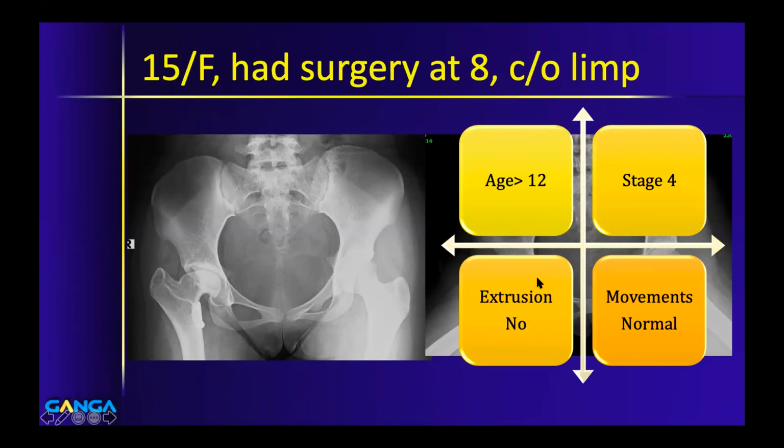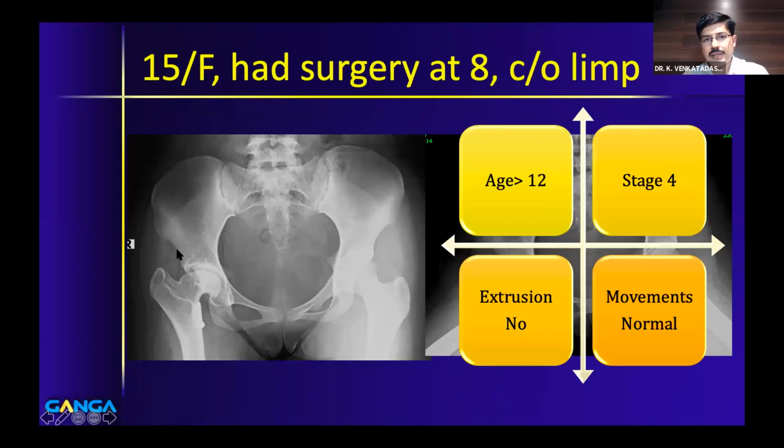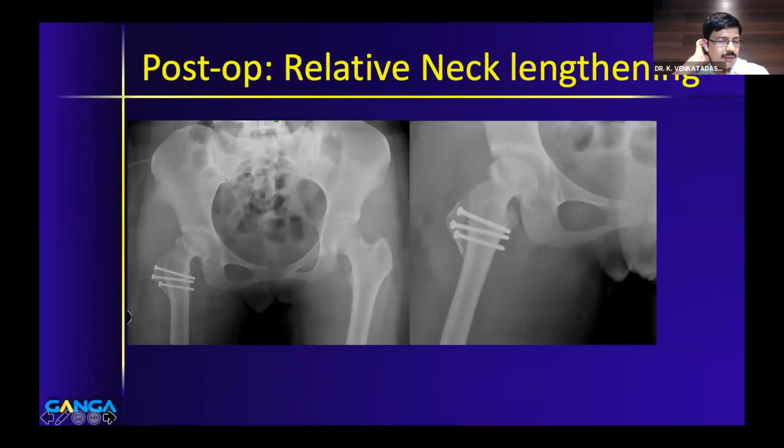So if you look at the various variables, the child is more than 12. It's in stage 4, where the disease is completely healed. There is no extrusion, and the movements are normal. The problem here is only the high riding trochanter, and because of that, there is a Trendelenburg lurch which the child is having. And this is a good case to do what we call the relative neck lengthening.